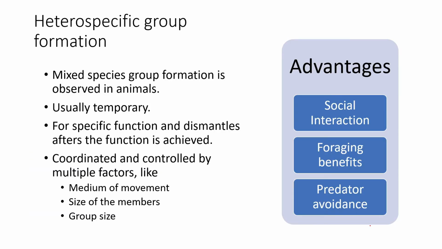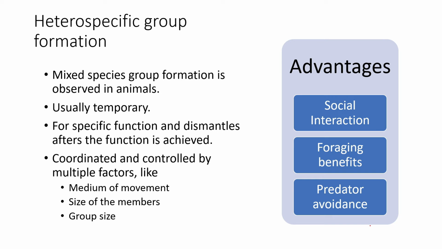Apart from that, multiple species flock together to form heterospecific assemblages. Heterospecific group formation includes multiple species that mix together for a particular goal. It is usually temporary, has a specific function, and dismantles after the function is done.